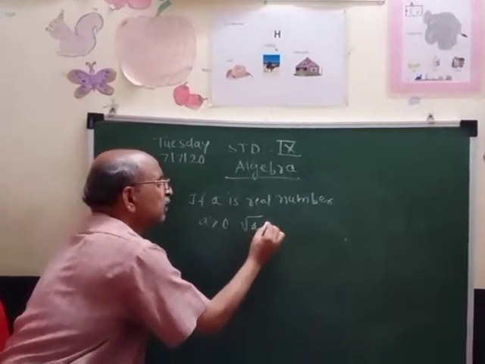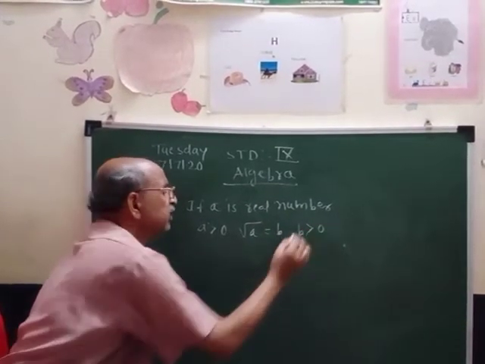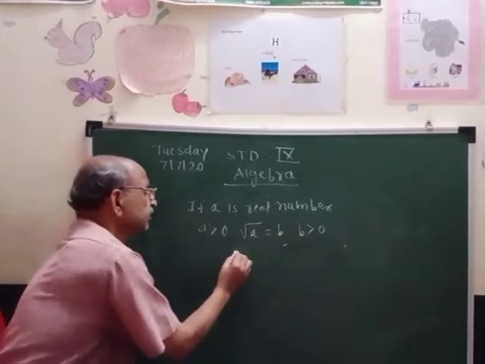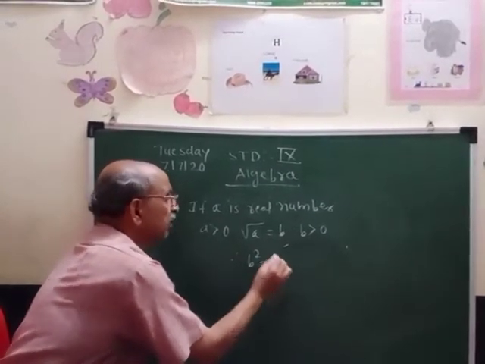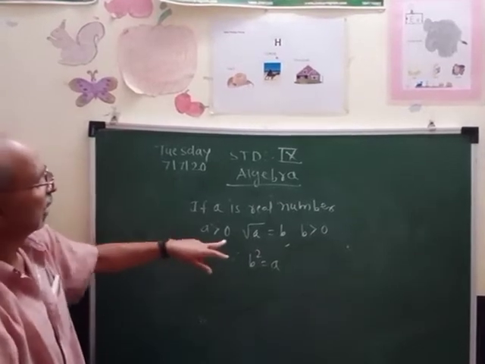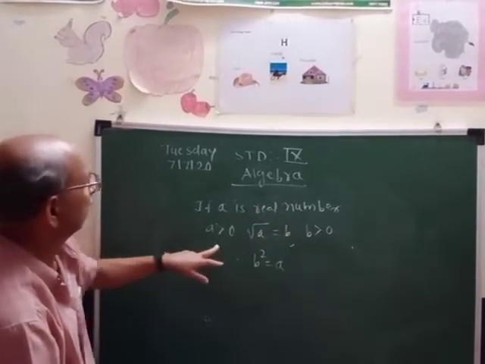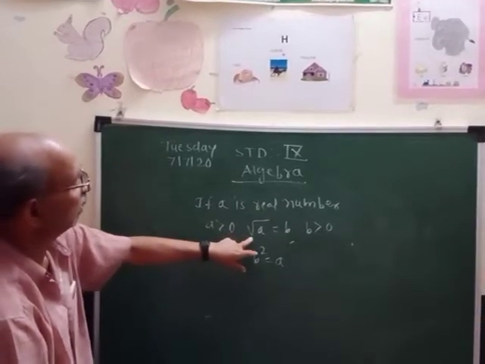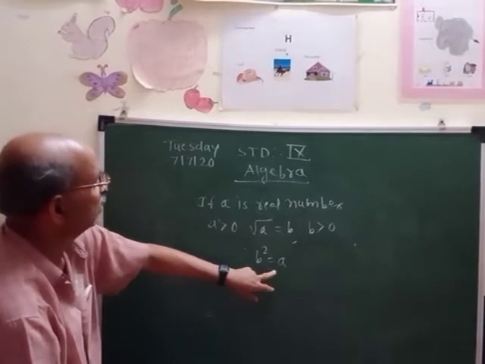If a is a real number and a is greater than 0, then root a is equal to b. Here b is greater than 0, which means b square is equal to a. This I will show you by a simple example. If a is any real number, a greater than 0, that is root a is equal to b, b is also greater than 0, means b square is equal to a.